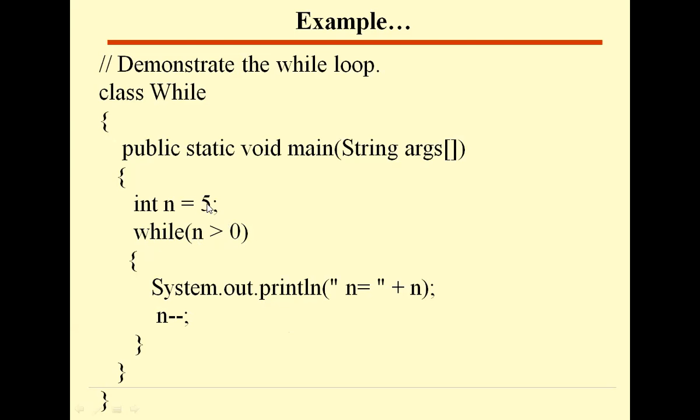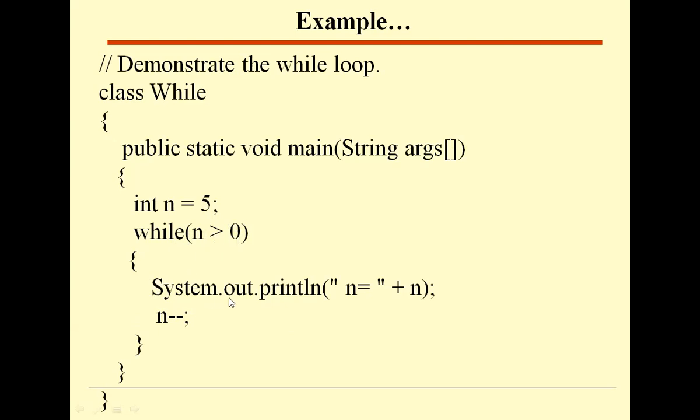So what is the n value? The n value is 5 here. So 5 greater than 0, yes, true. So then it enters this loop. See here, the loop begins here with the open curly brace and ends here with the closing curly brace. So this is the body of the loop. These statements are executed the first time when it is entering into this loop, because 5 greater than 0 is true.